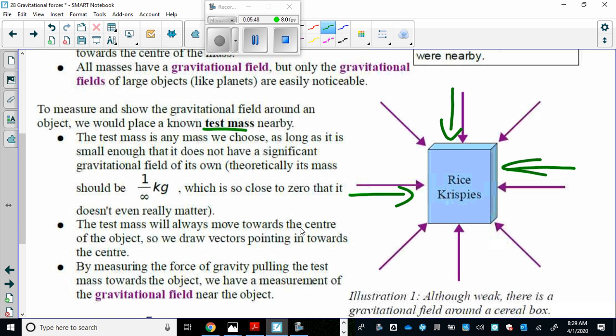So we create this theoretical thing, and the test mass has a mass of 1 over infinity. And 1 over infinity is an extremely small number. It's so small, it's actually insignificant. And so that's the theory behind testing the gravitational field strength of any given mass. We place a test mass with an infinitely small mass around it and see how it reacts. Now, of course, you can't do that in real life, right? But that's the theory behind it.